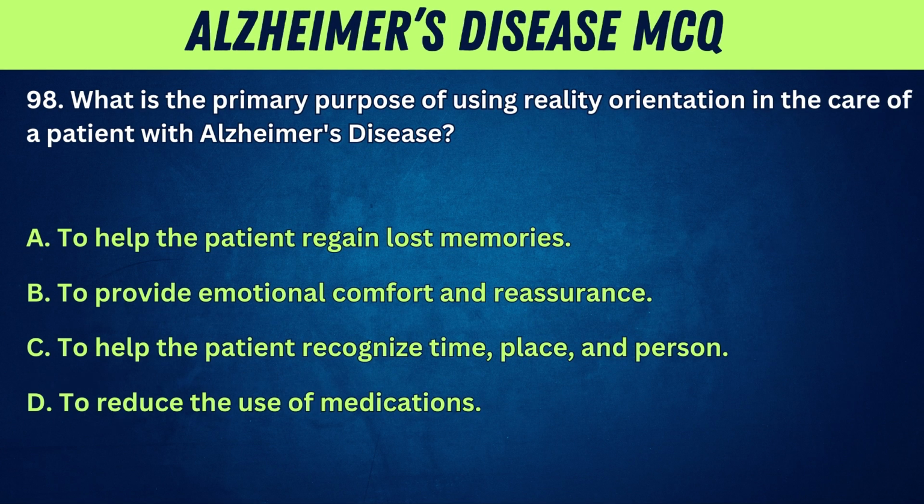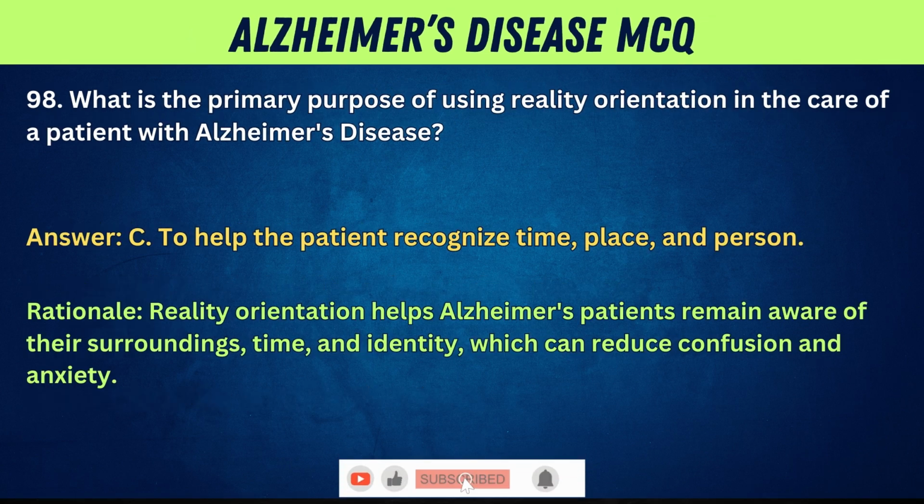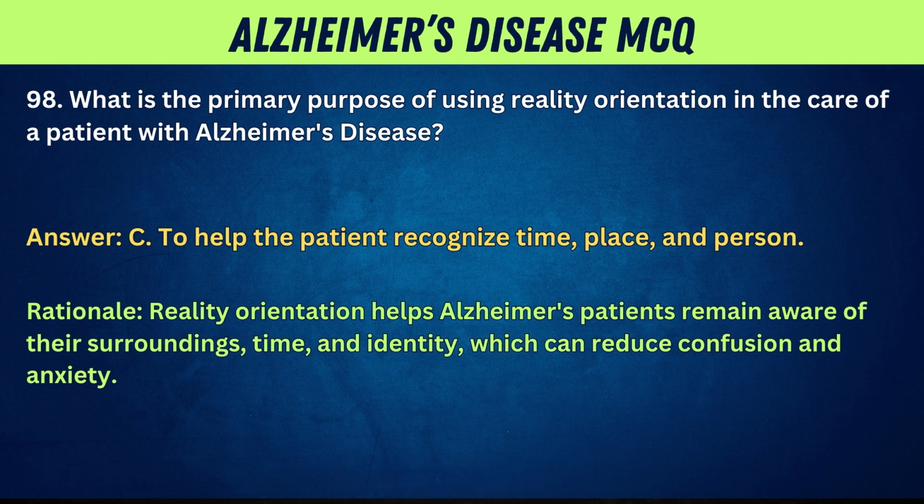98. What is the primary purpose of using reality orientation in the care of a patient with Alzheimer's disease? A. To help the patient regain lost memories. B. To provide emotional comfort and reassurance. C. To help the patient recognize time, place, and person. D. To reduce the use of medications. Answer: C. To help the patient recognize time, place, and person. Rationale: Reality orientation helps Alzheimer's patients remain aware of their surroundings, time, and identity, which can reduce confusion and anxiety.